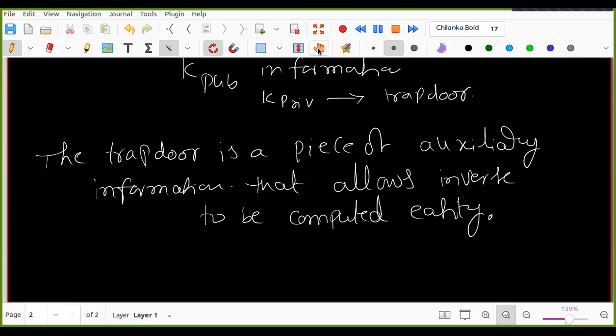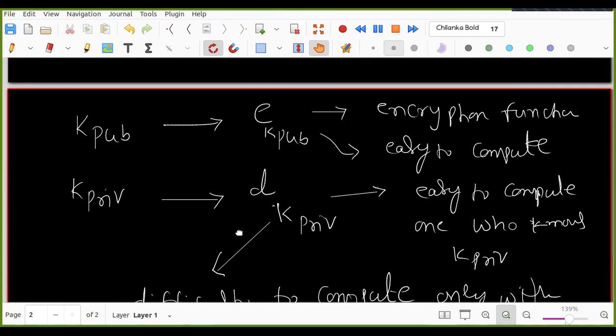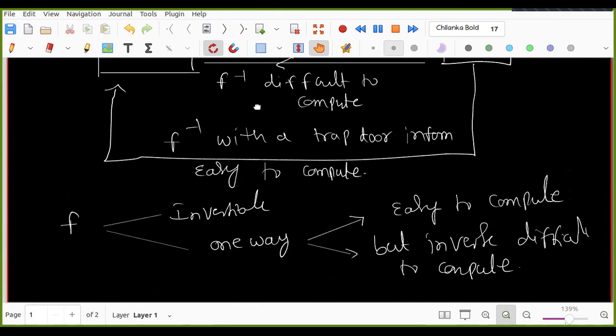Any questions? This is the main thing the public key crypto system depends on.